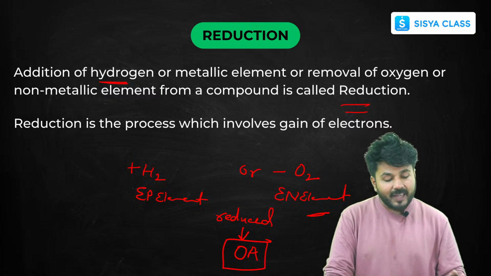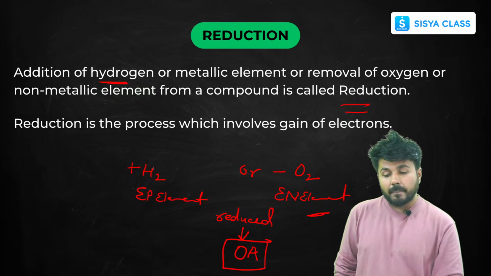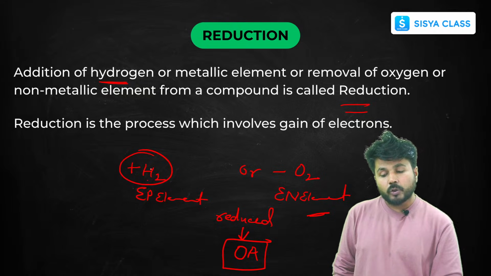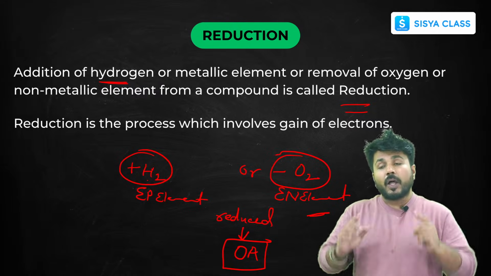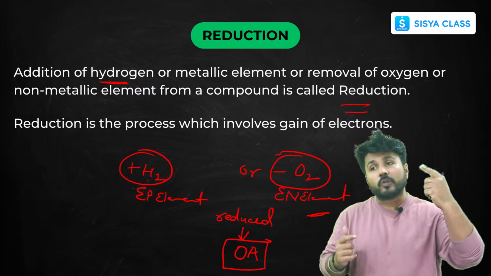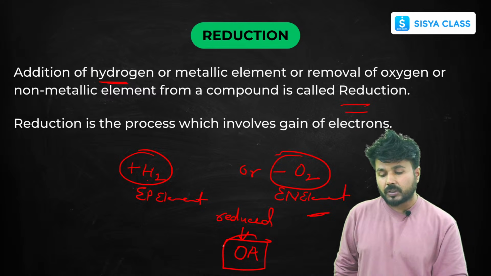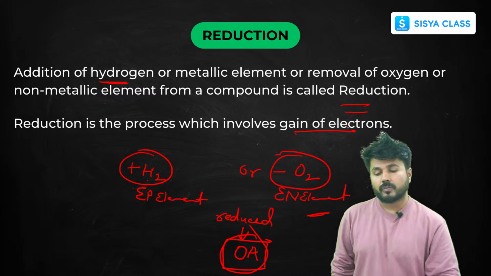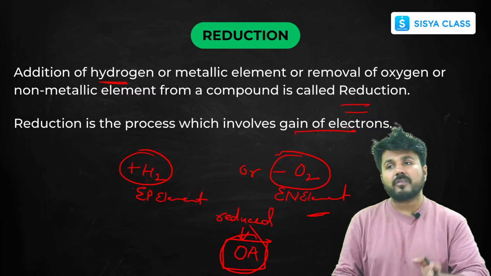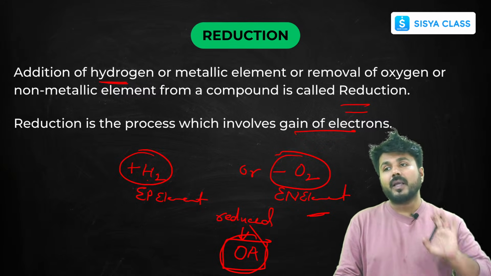Here there is a reduction due to the addition of hydrogen or removal of oxygen. If something is getting reduced, it will oxidize something, and the electron will go somewhere. So it will be your oxidizing agent, denoted by gain of electrons. Whenever there is a gain of electrons, it's an oxidizing agent, and whenever there is a loss of electrons, it's a reducing agent.